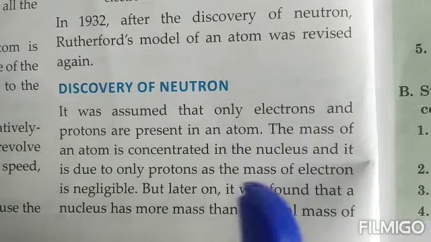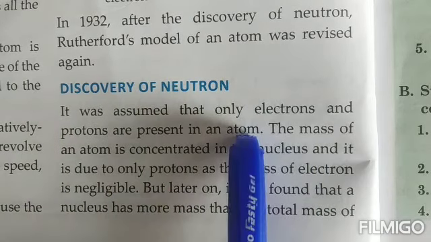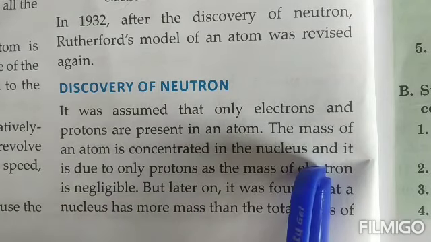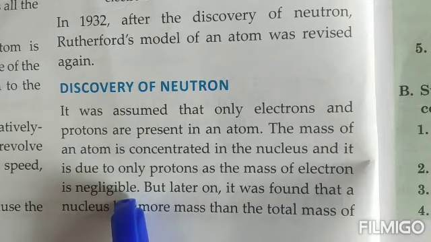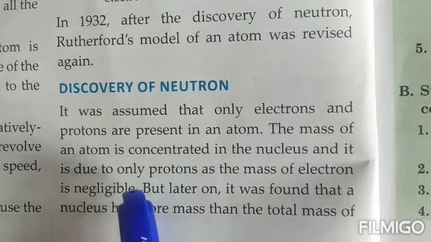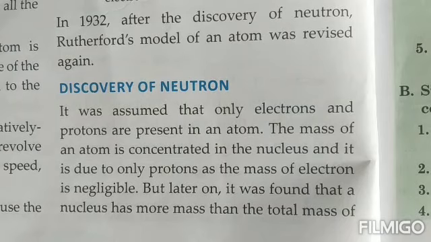Later on, children, the mass of an atom was concentrated in the nucleus only, because the mass of electrons was taken to be negligible. But whenever the mass of an atom was calculated and then the mass of the protons was calculated, it was always found that there was a big difference between the two numbers, which should not be there.